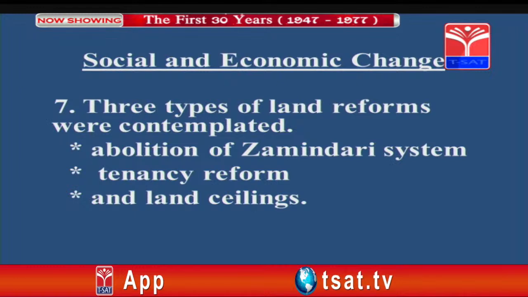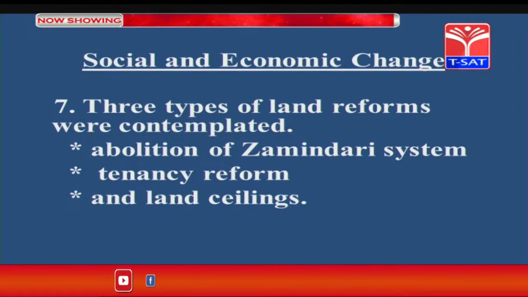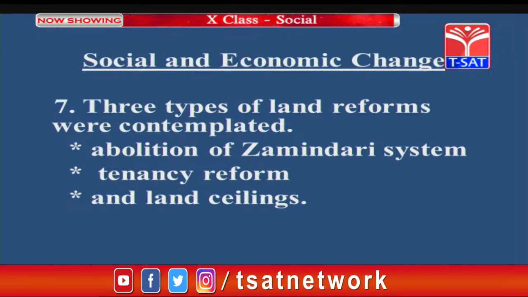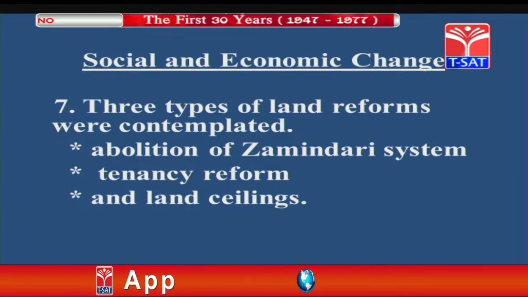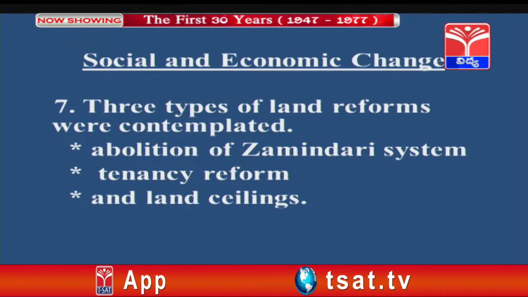Three types of land reforms were contemplated, meaning surveyed, examined and looked after, and they came to a conclusion on the abolition of the zamindari system, tenancy reform and land ceilings.